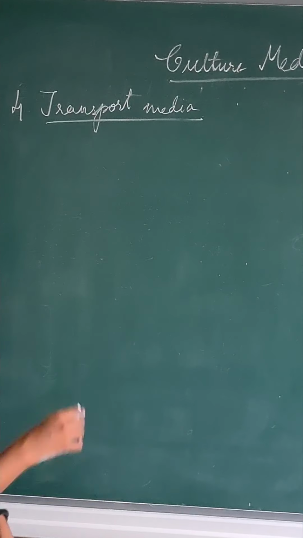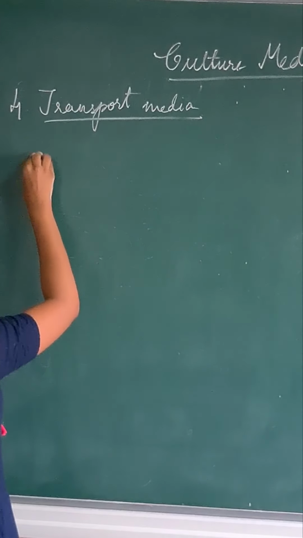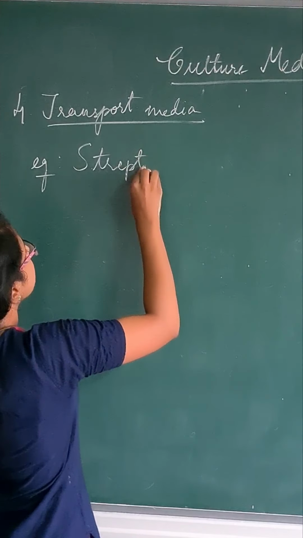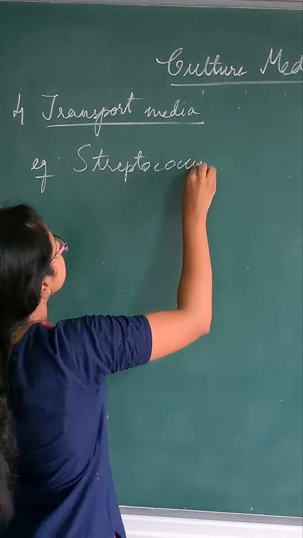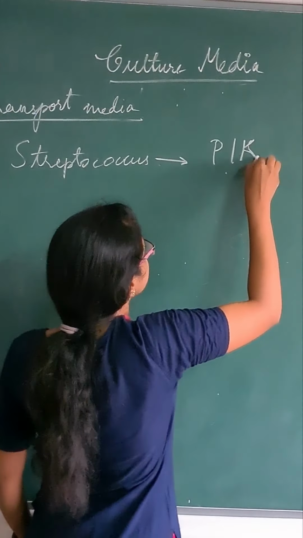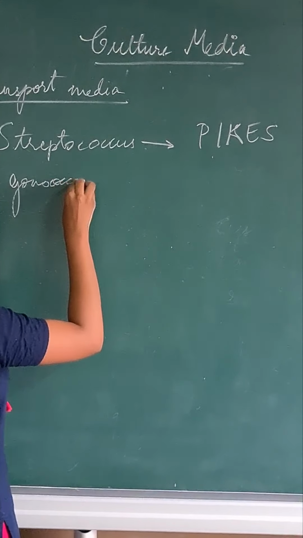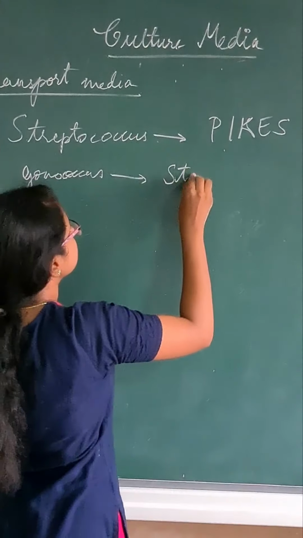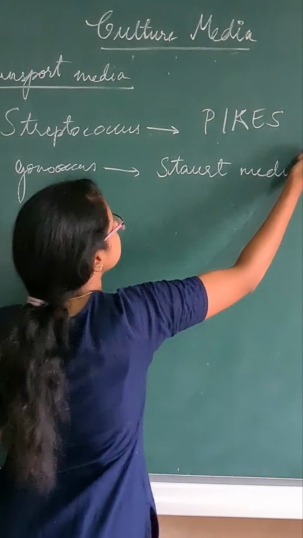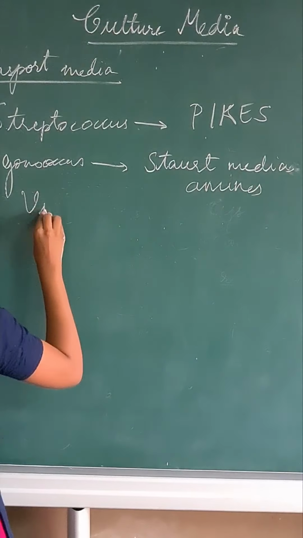Now, fourth one is transport media. It is mainly used to transport the samples. We need to remember examples here. The transport media for Streptococcus is Pike's media. Then for Gonococcus, it is mainly Stuart's medium and even Amies.